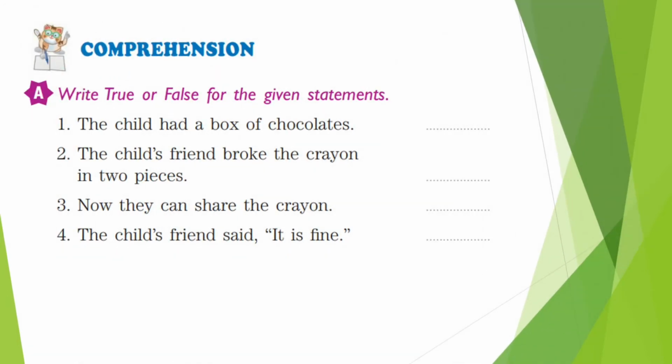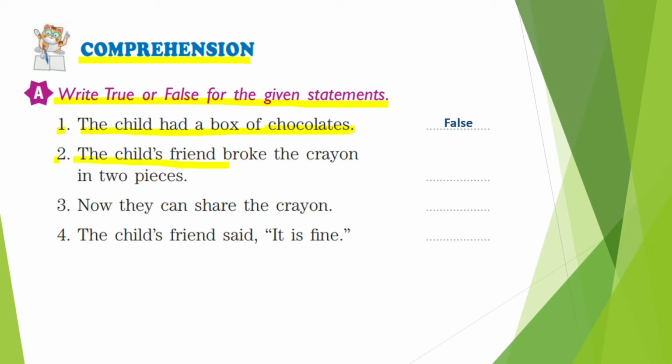Alright children, so now let's complete the comprehension part. Write true or false for the given statements. Number 1. The child had a box of chocolates. Is it true or false? Child had a box of chocolate? No. The child had a box of crayons. So this statement is wrong. That is false.